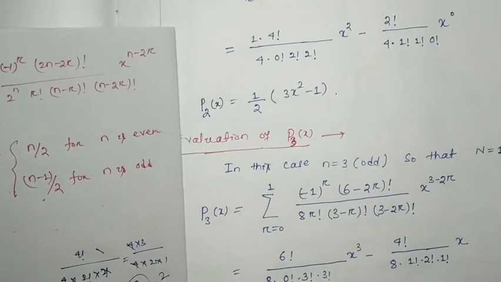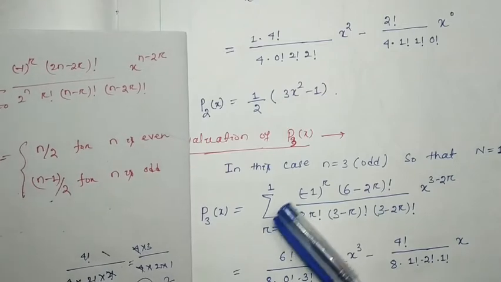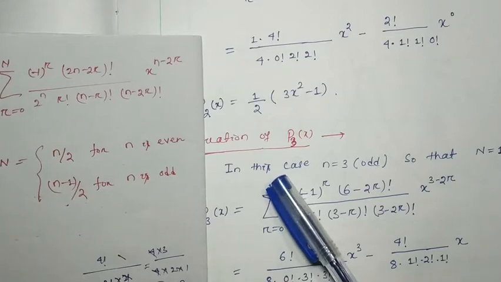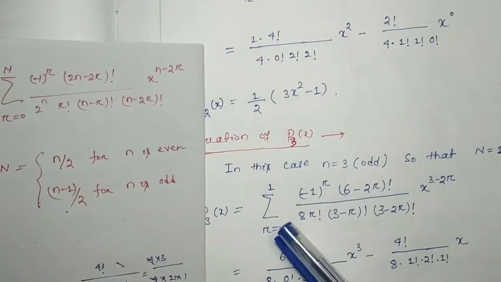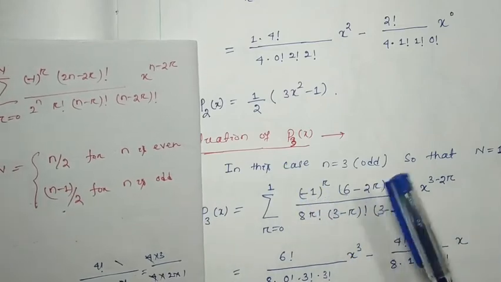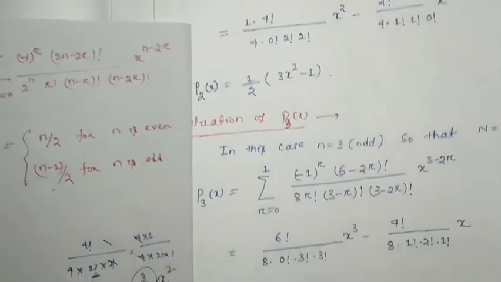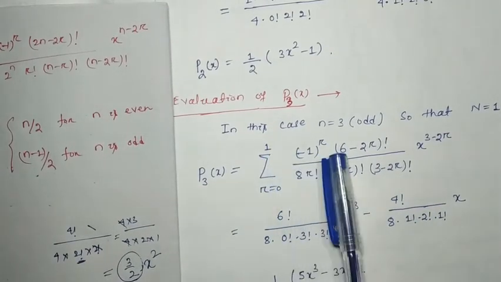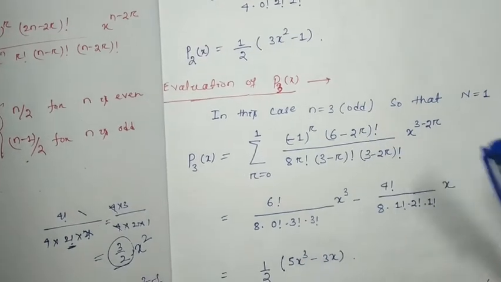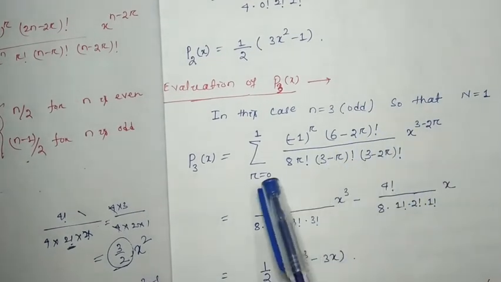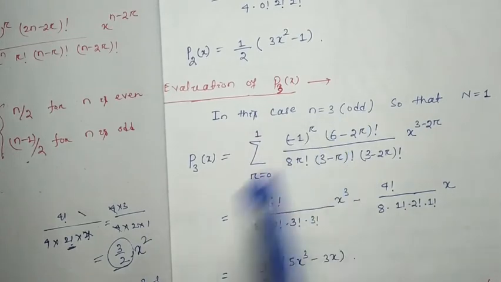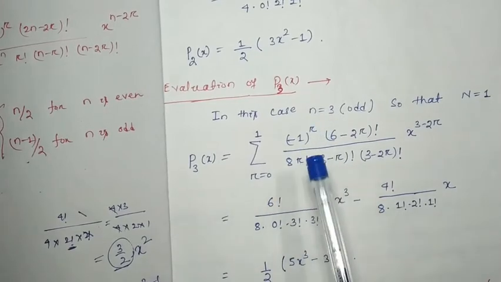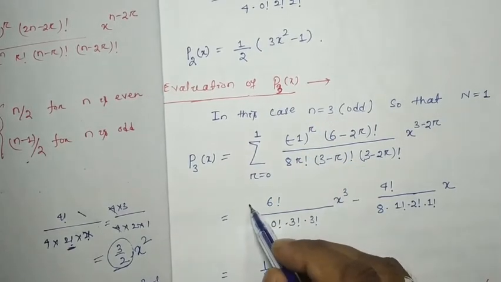Now the summation starts from r equal to 0 to capital N. Capital N here is 1, so it will be r equal to 0 to 1. Now we are going to consider n and r and we have to find the polynomial. See, here r starts from 0 to 1, which means we get only 2 terms. So what are the 2 terms? First term means r equal to 0 and n equal to 3 we have to consider. Okay, so minus 1 to the power 0 will be equal to 1. I have not written it here, you can write it, no problem.